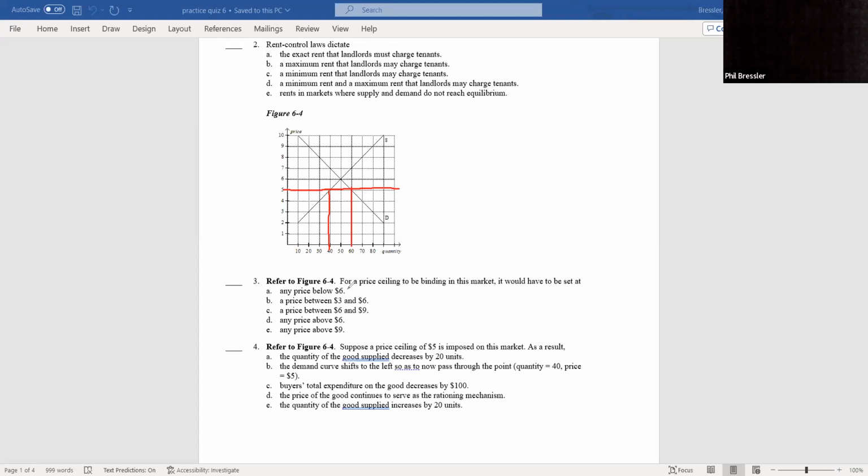All right. Now, the next question, number 4: suppose a price ceiling of $5, a buyer's total expenditure. So at $6, before the price ceiling, total expenditure was 6 times 50. We did some good practice on this in class about expenditures. I'm hoping we know it's price times quantity. That's 300.